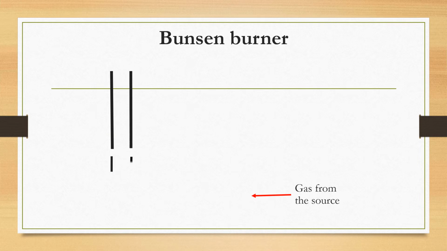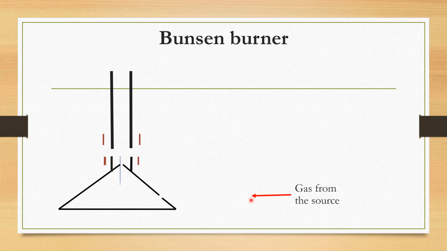So we are going to learn how the Bunsen burner looks. This is the structure of the Bunsen burner. It looks like this. The Bunsen burner has different parts. So we have this part here. This is the pipe that comes from the cylinder, so this is the gas from the source.